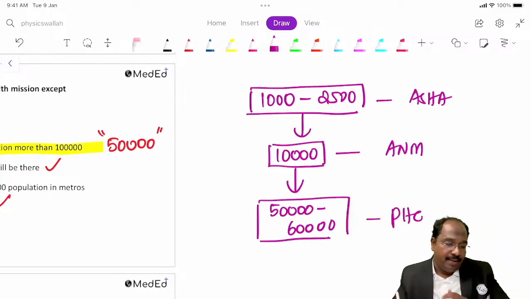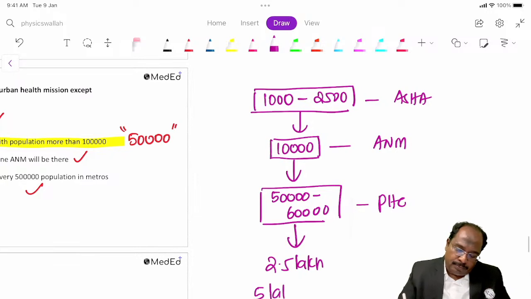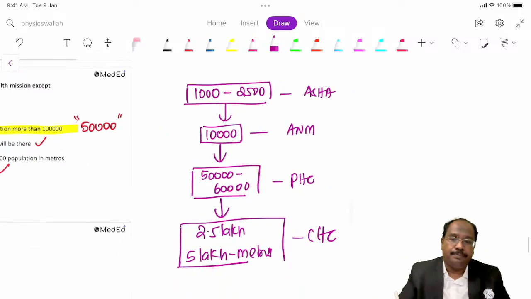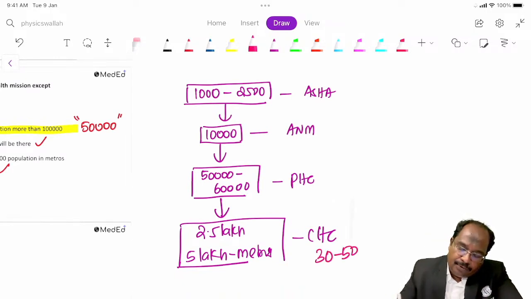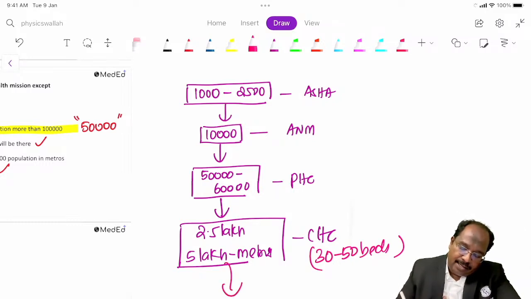Then for every 2.5 lakh, and 5 lakh in metros, we should have one urban CHC. Usually a CHC will have 30 to 50 beds, and in metros with 5 lakh population it should have 1000 beds. This was a last year NEET question.